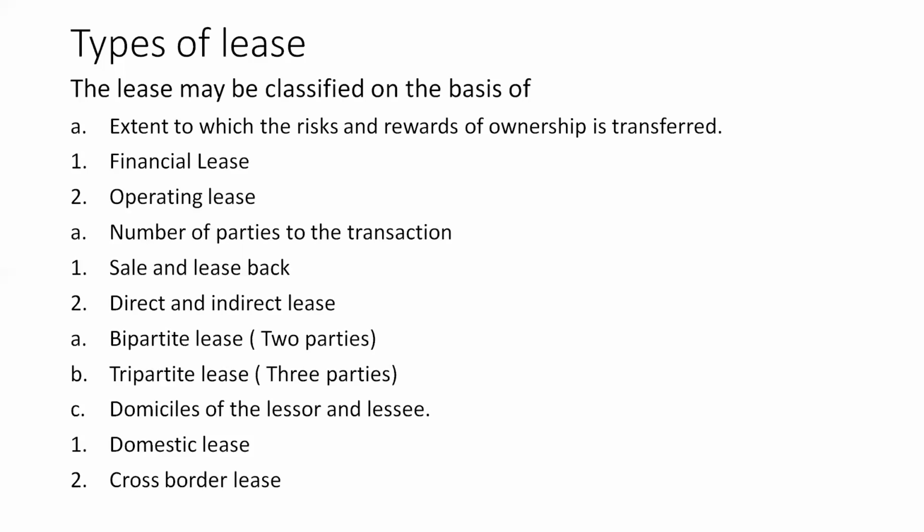The third one is the domicile of the lessor. Based on the domicile, we have two types of lease contracts: domestic lease and cross-border lease. Domestic lease, in the sense, both the parties, lessor and lessee, stay in the same country and the lease happens. That is what we call domestic lease. In case of cross-border lease, one party lives in a foreign country, maybe the lessor or the lessee, and the other party stays in another country. So the contract happens. This is called cross-border lease. So these are the various types of lease.